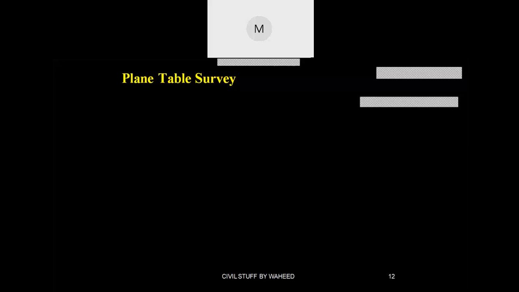In the rainy season, because of rains, you cannot perform the survey and draw, because it is paper. And in winter season also, fog will be falling early mornings, so the paper will be ruined. For those reasons, this plane table survey is outdated.